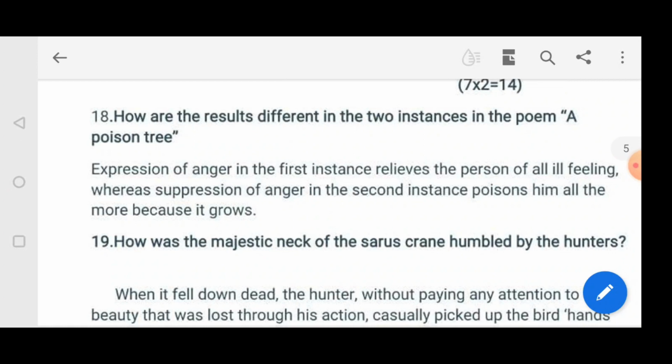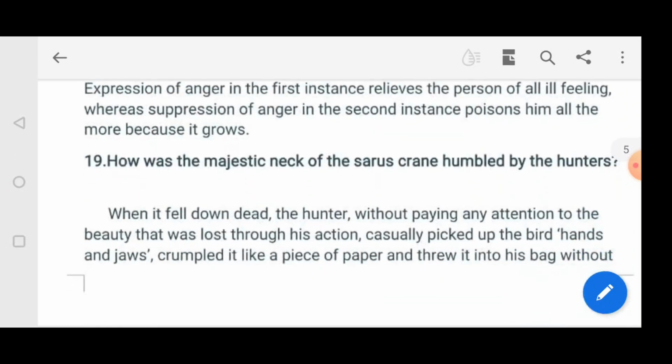The expression of anger in the first instance relieves the person of all feelings. So when we express our anger, the person will get full relief. Whereas when we suppress our anger, as in the second instance, it poisons him all the more because it grows. Day by day it will grow and it will become a poison. Moving on to the next question.